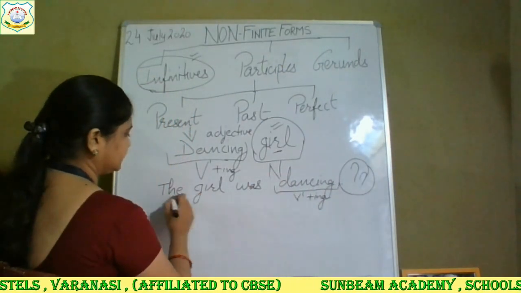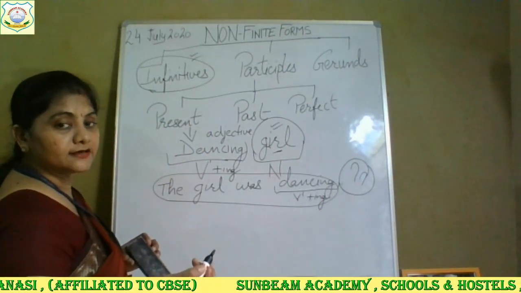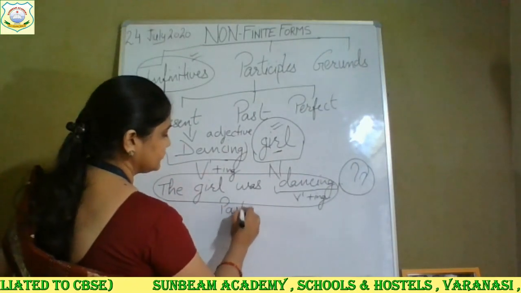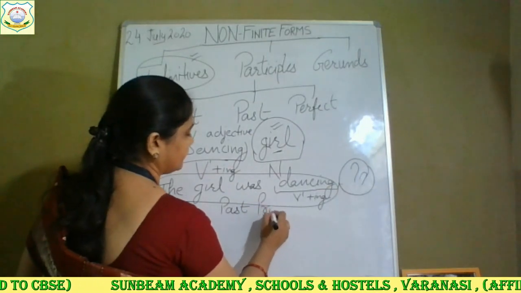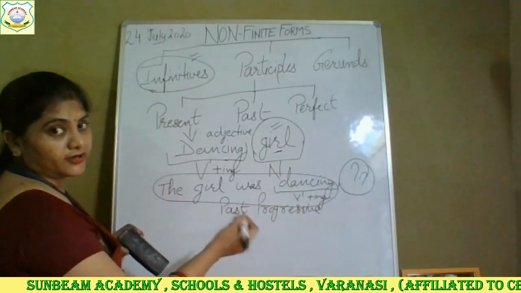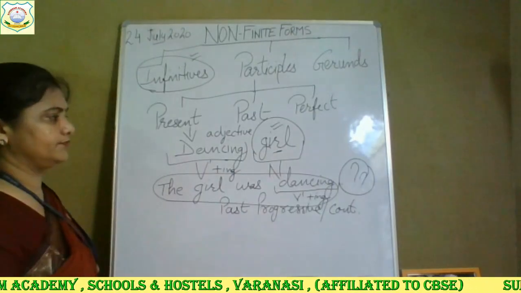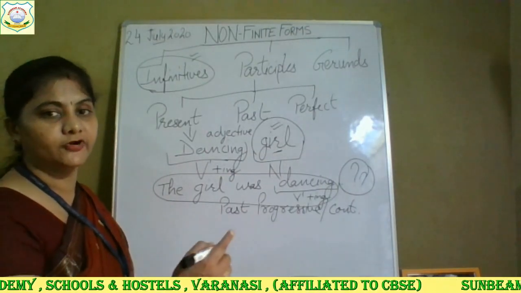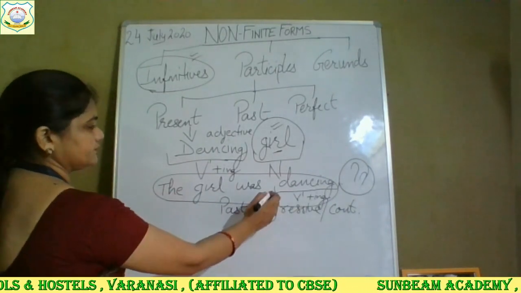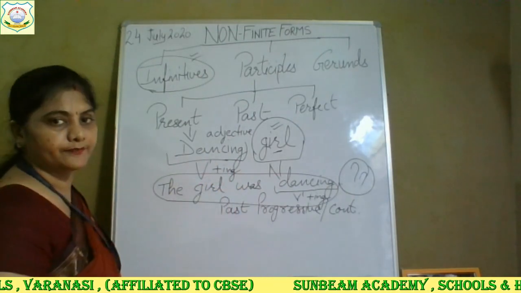And what is it? This sentence is in simple past continuous tense, or past progressive. Past progressive or past continuous, both are the same. Progressive or continuous are the same. So it is written in this tense. The girl was dancing is your past progressive or continuous tense. So this sentence, the girl was dancing, is not any participle.